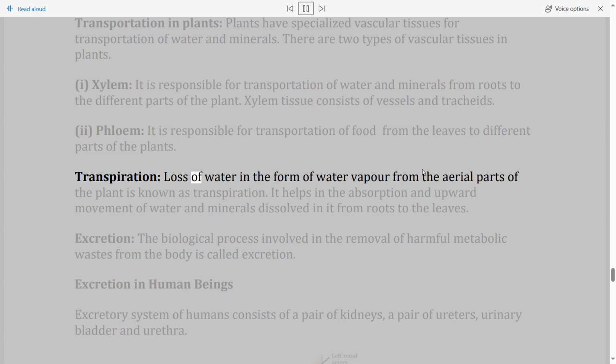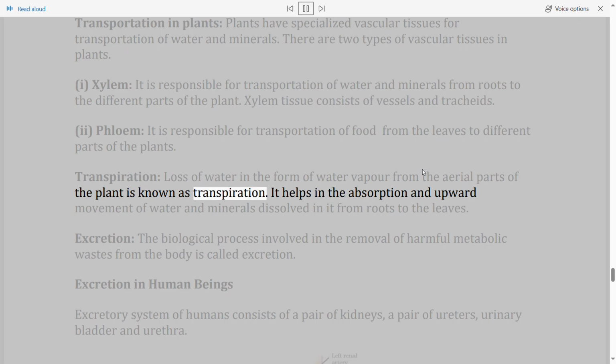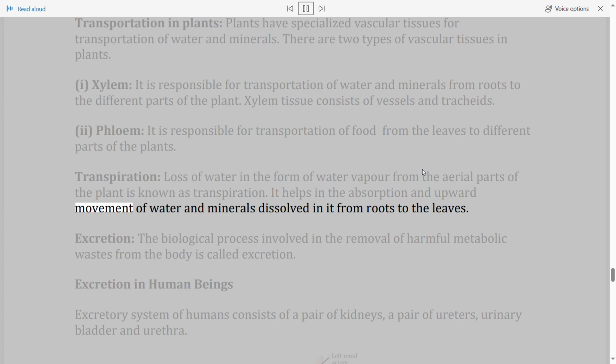Transpiration. Loss of water in the form of water vapor from the aerial parts of the plant is known as transpiration. It helps in the absorption and upward movement of water and minerals dissolved in it from roots to the leaves.